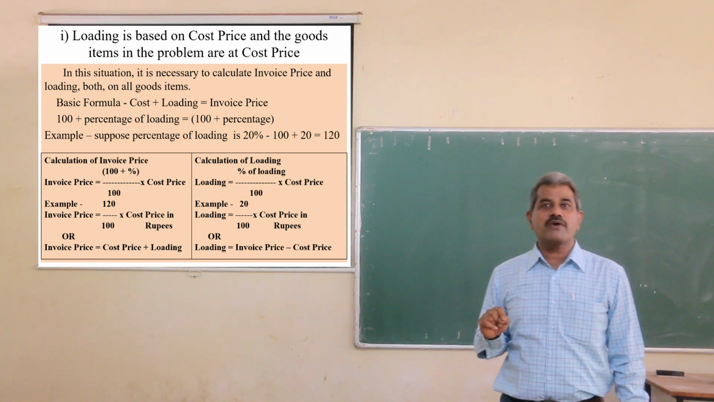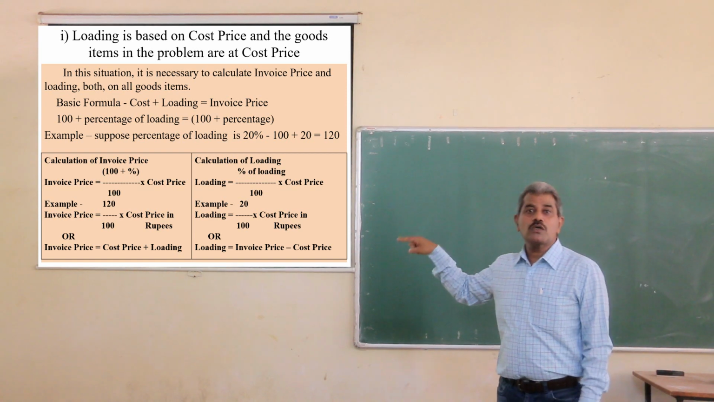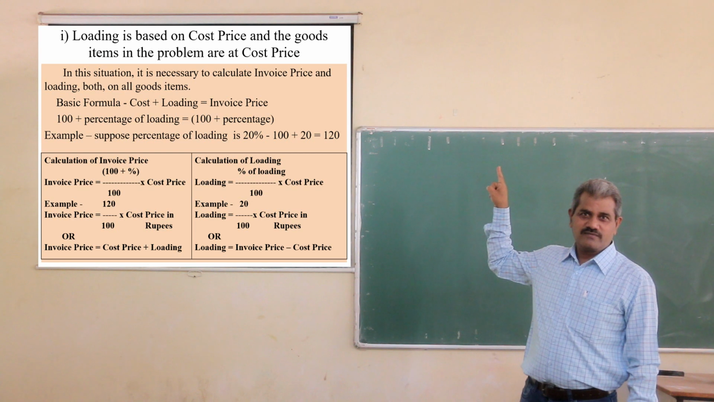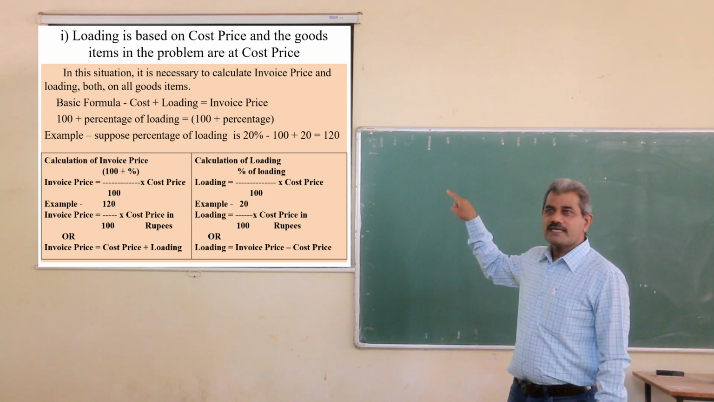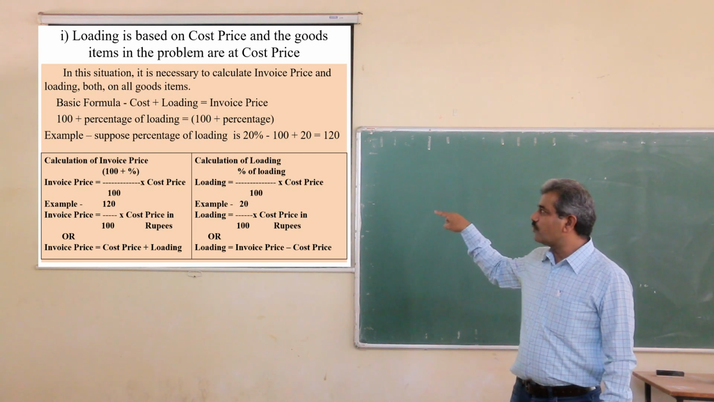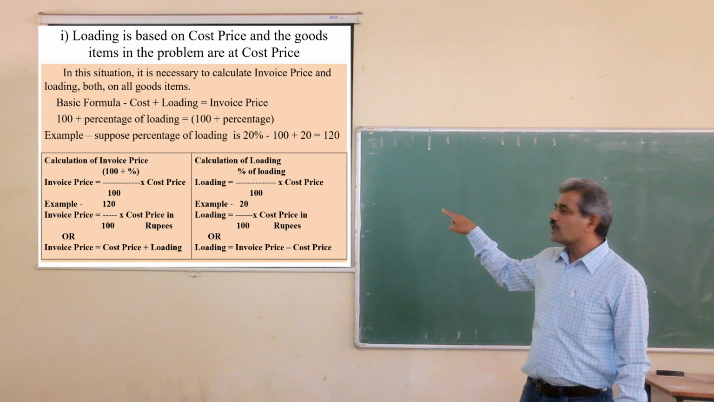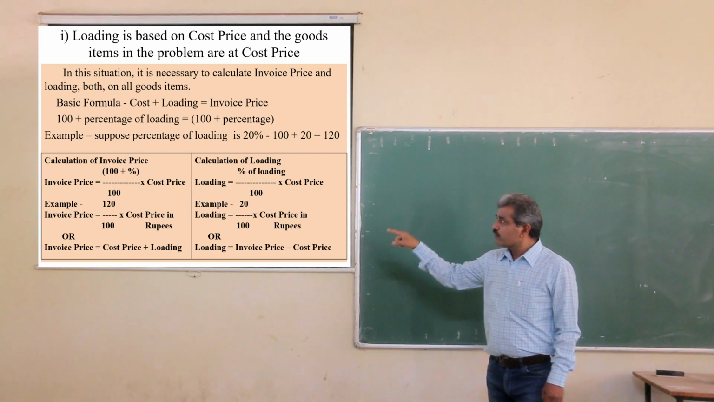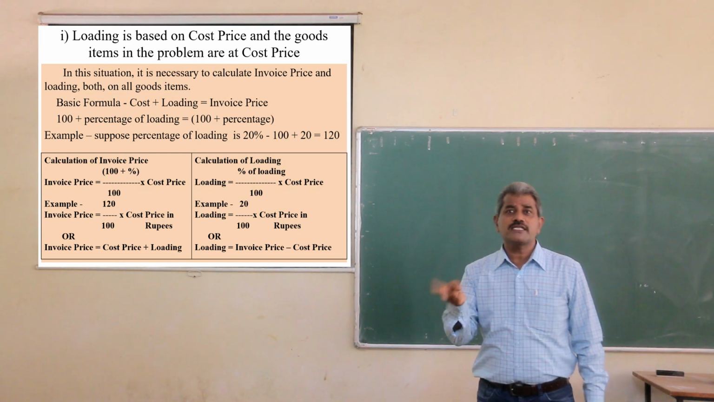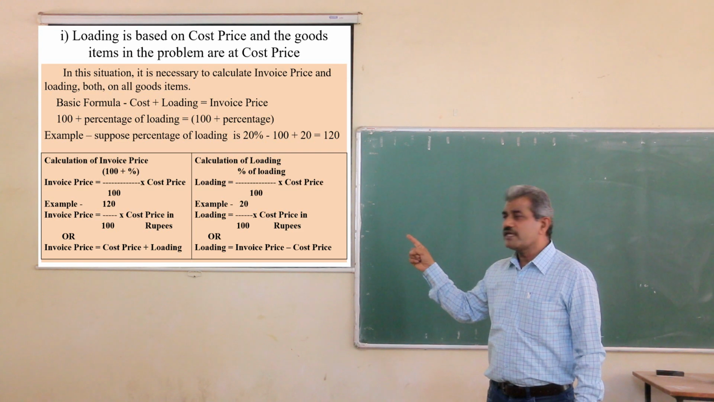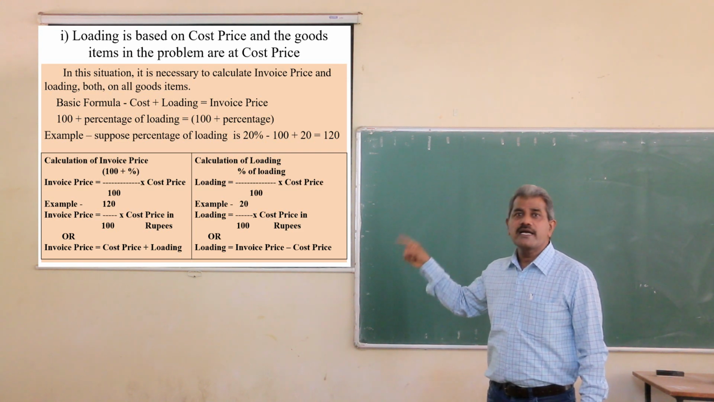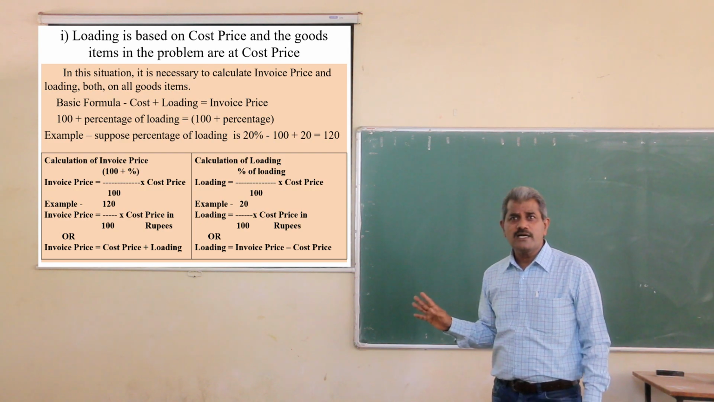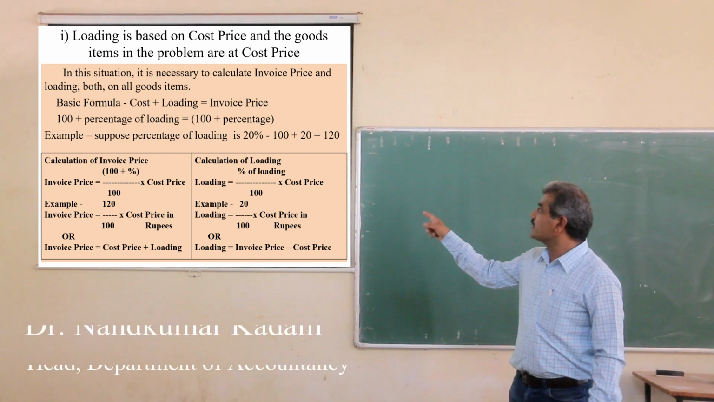Okay, how to calculate invoice price? Invoice price is equal to 100 plus percentage of loading divided by 100 into cost price. Okay, suppose we will take this example. 100 plus percentage is 20%. So 100 plus 20 is equal to 120 divided by 100 into cost price in rupees. Now we will see how to calculate the loading.